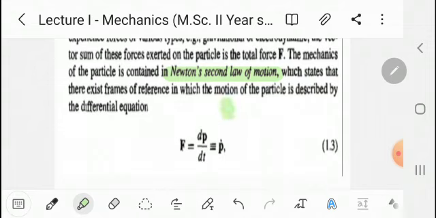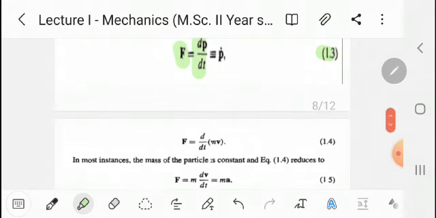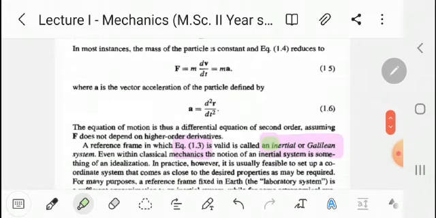Here p is momentum. The rate of change of momentum, that is dp by dt, is nothing but the applied force, that is F equal to p dot. This is equation number 1.3. This equation is also called the inertial or Galilean system.